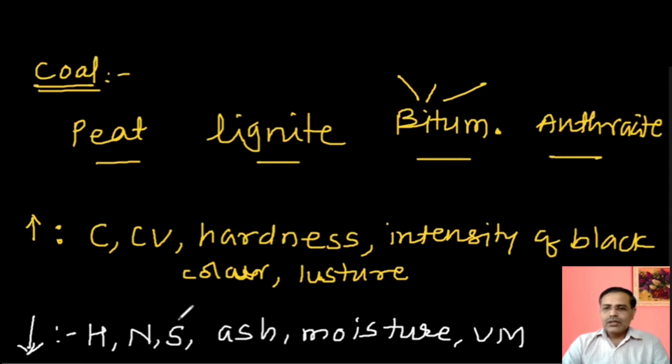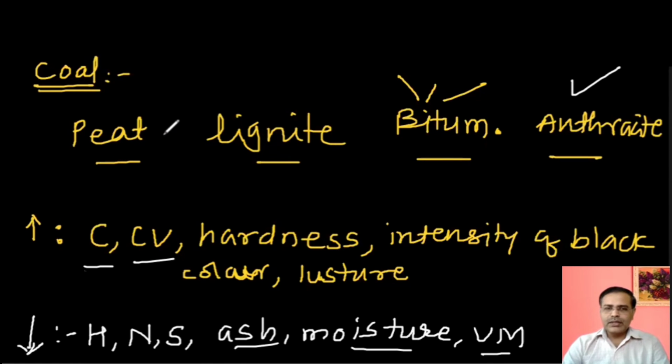So what happens? Can you tell me which of this coal is said to be best coal? Which is the best coal out of these four? Yes, come on. So anthracite will be the best coal because it contains the maximum content of carbon, and that's why calorific value, and it has minimum content of ash, moisture, and volatile matter. It means you have to remember these things which are increasing properties and which are decreasing properties, so that you can easily explain any question, or you can easily solve any question based on these relativity.